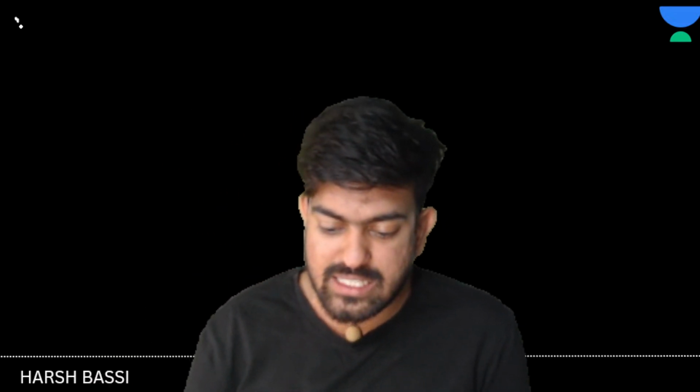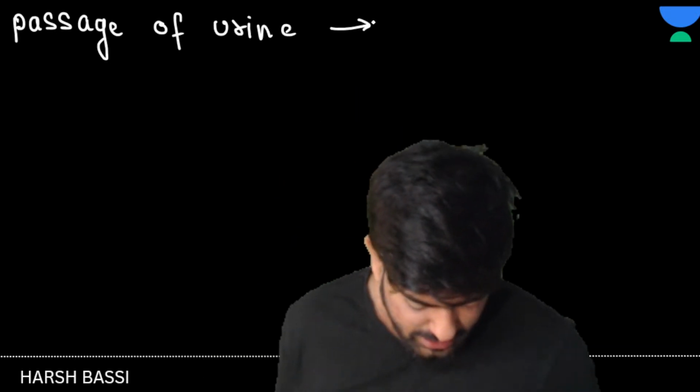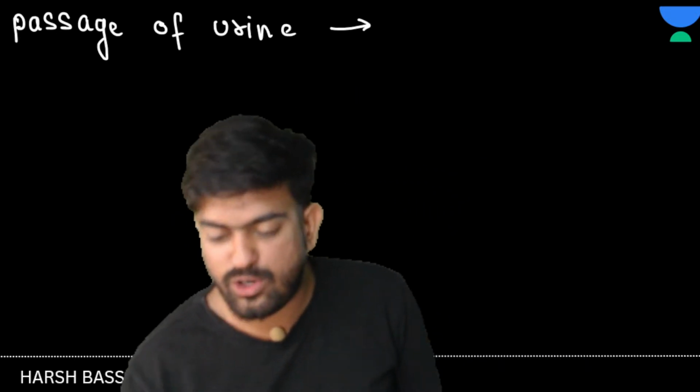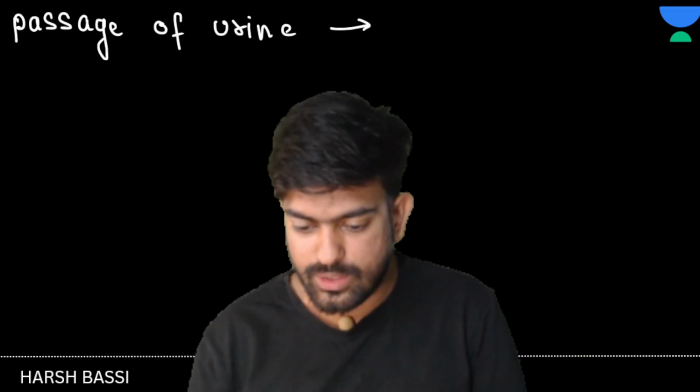Now let's talk about the passage of urine. Where does urine pass from? Passage of urine. Okay, so tell me the passage. First of all, the nephrons. Okay, nephrons will come. Yes or no?